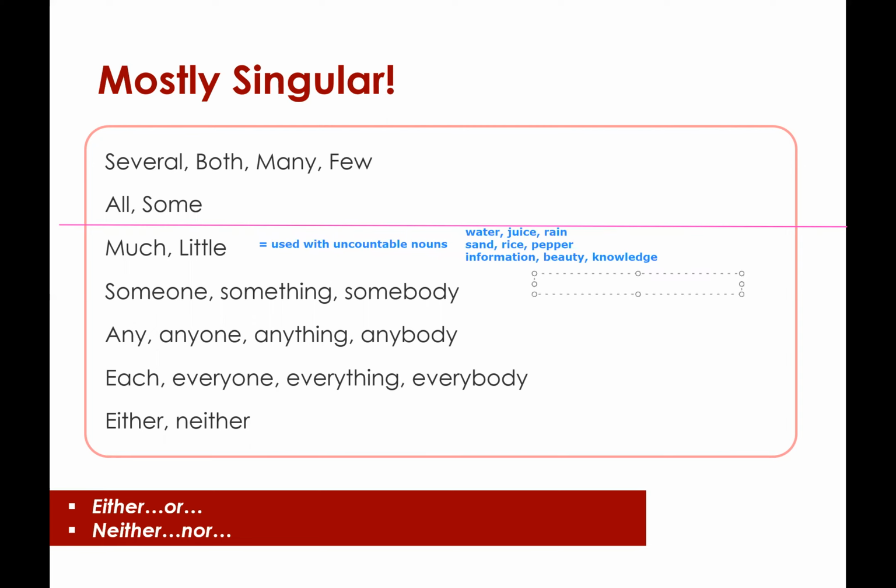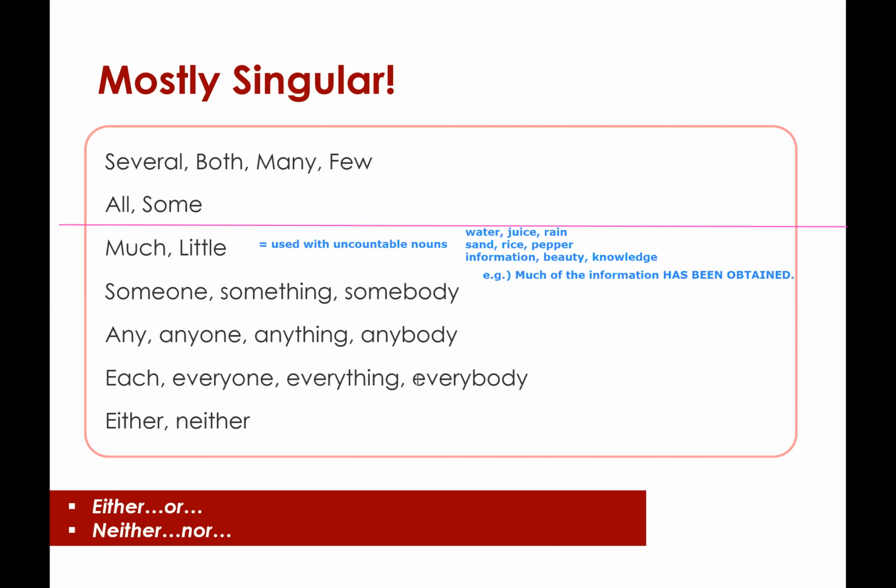So, for example, much of the information has been obtained. You need to use a singular verb. All right. Same thing for the other pronouns here. A lot of people would mistake everyone, everything, everybody for a plural pronoun because they assume that it's referring to all the people. But we're talking about single individuals here.